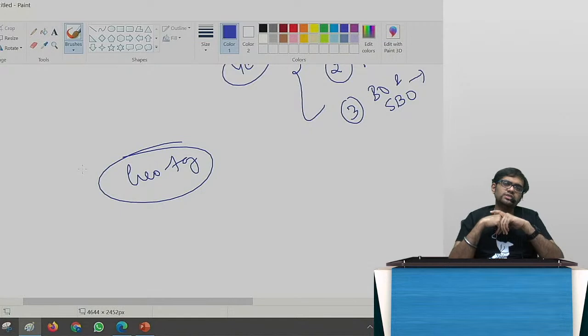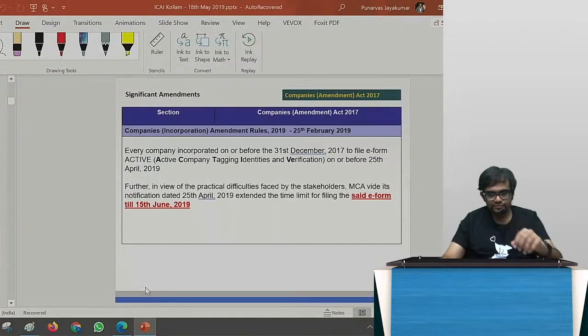I will do a surprise test sometime. And to declare all these things, I need a chartered accountant to certify that he has checked all these things. Chartered accountant, company secretary, lawyer during incorporation. If he has not done all these things, then the chartered accountant will be liable. That is the concept of active tagging.